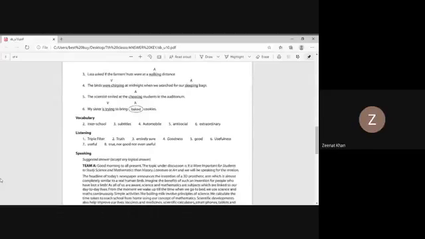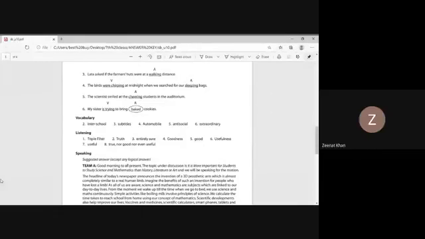The birds were chirping at midnight when we searched for our sleeping bags. Chirping is used as verb and sleeping as adjective. Okay.